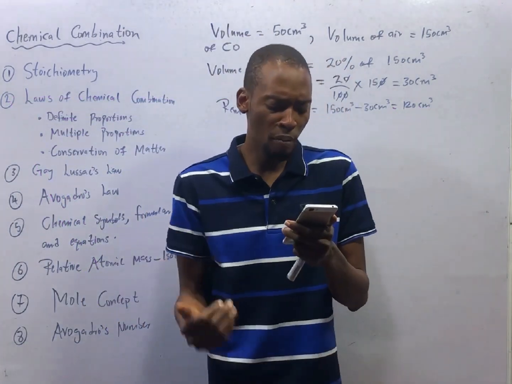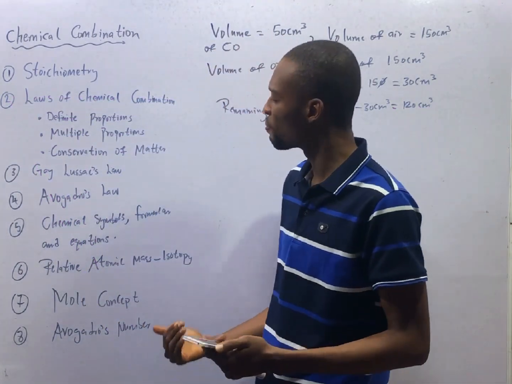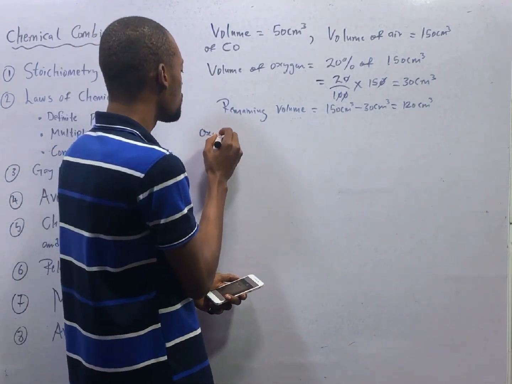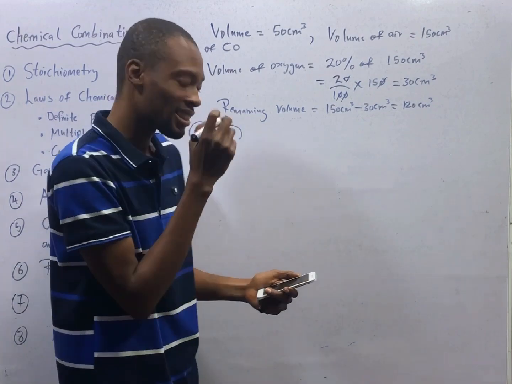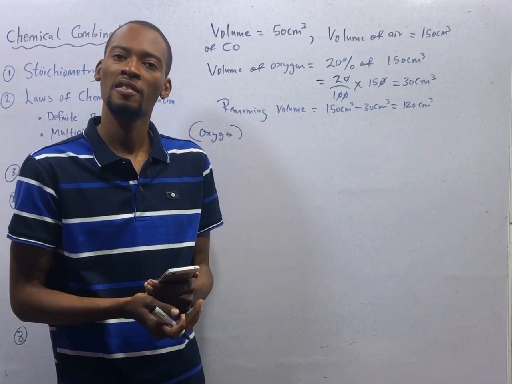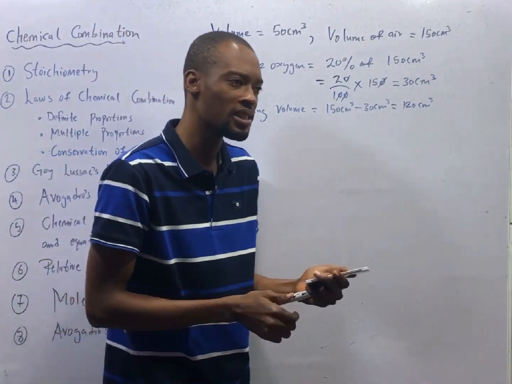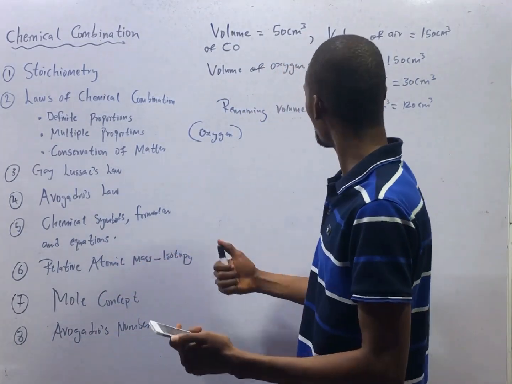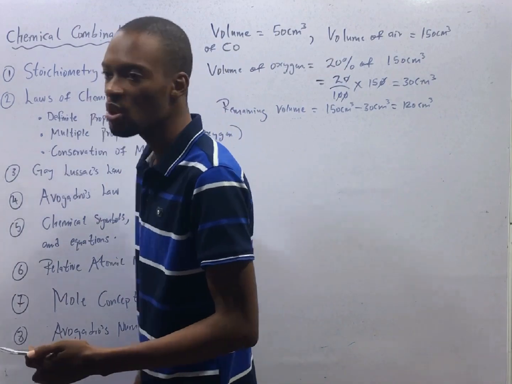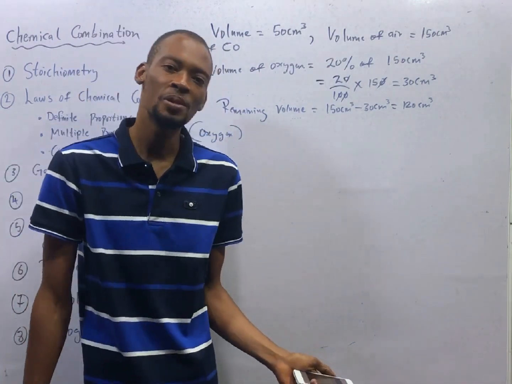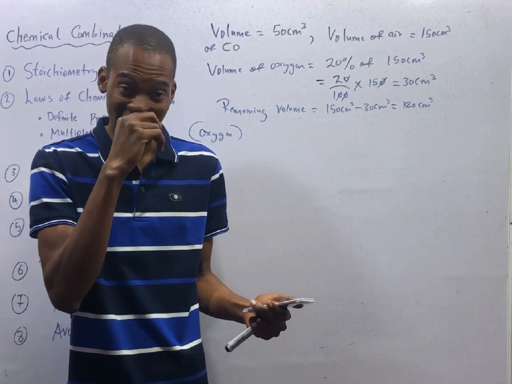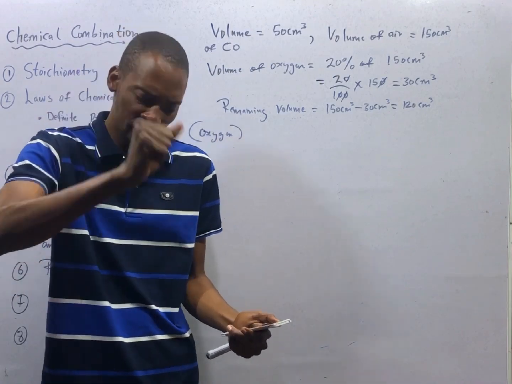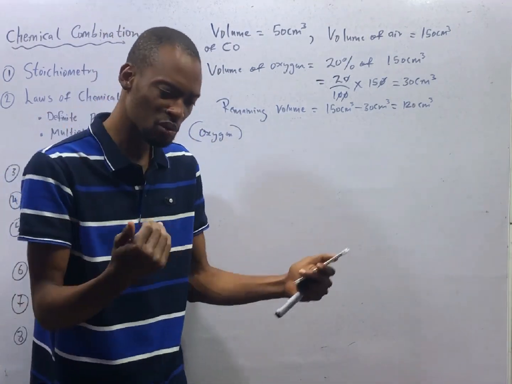Now, if carbon monoxide is exploded or is burning, when there is burning or explosion, we speak of oxygen, because oxygen is the part of air that supports burning. Oxygen is the component of air that supports burning. Air is a mixture containing nitrogen about 78%, oxygen about 21%, you have carbon dioxide about 0.03%, argon and other impurities. These are the constituents of air. But oxygen is what supports burning. If you remove oxygen from air, then you cannot burn. You can't burn without oxygen.